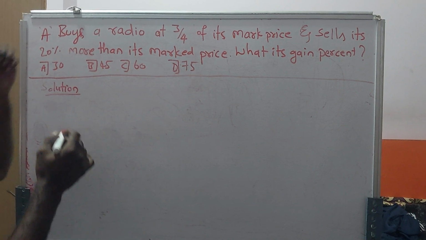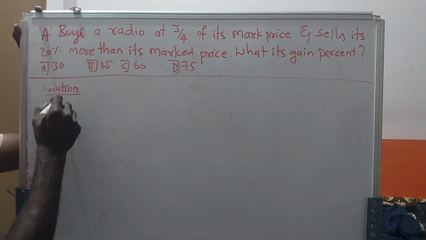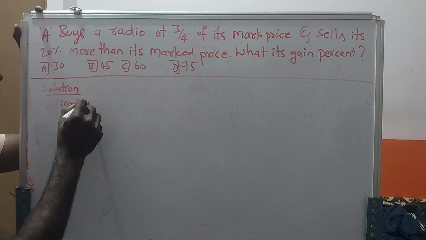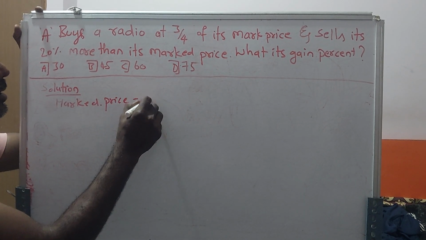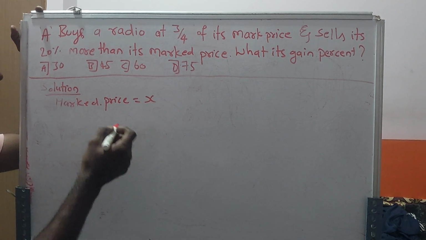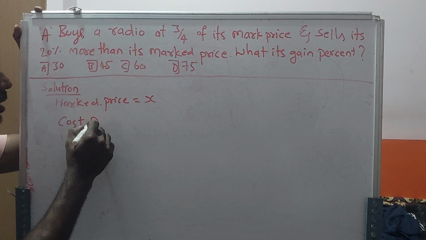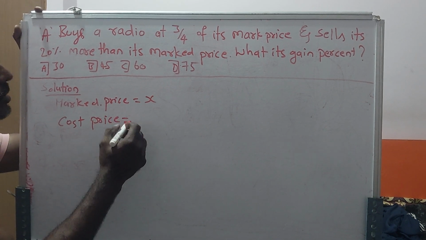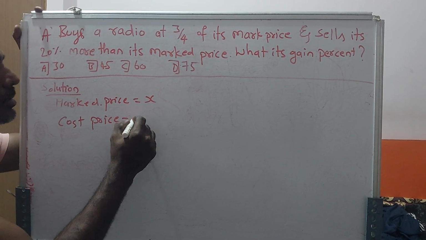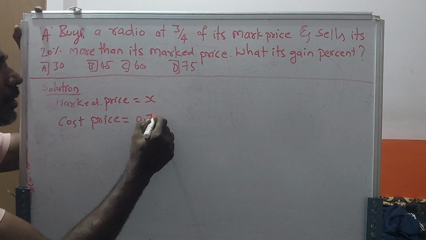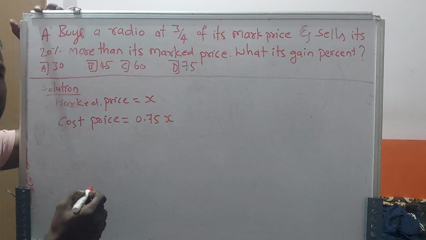First, you know what the market price is. The market price, indicate it as X, right? What is your cost price? Cost price is equal to 3/4. What is 3/4 in decimals? 0.75 into X. The X means the market price.